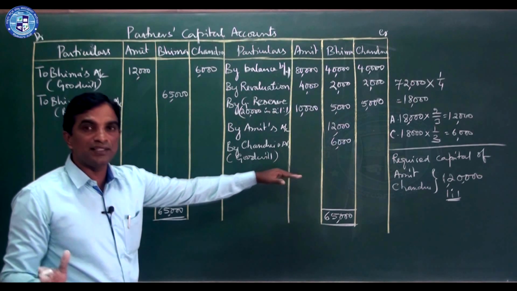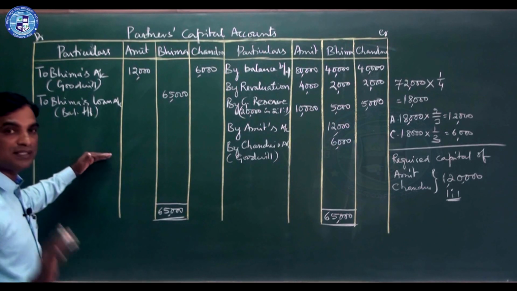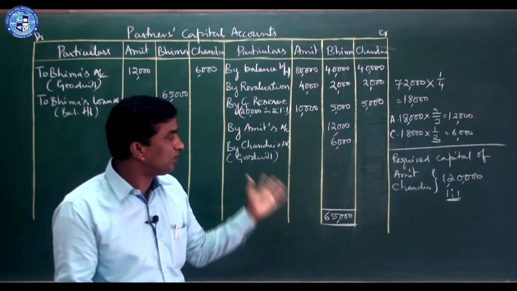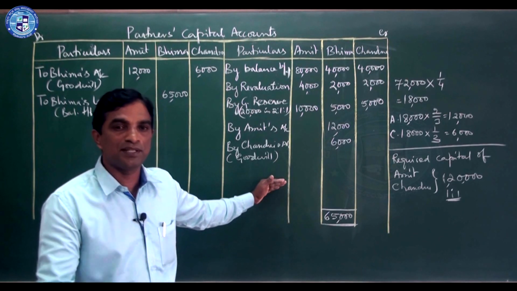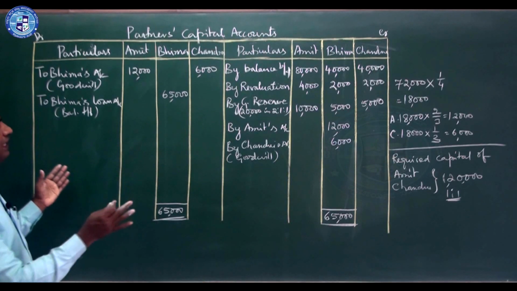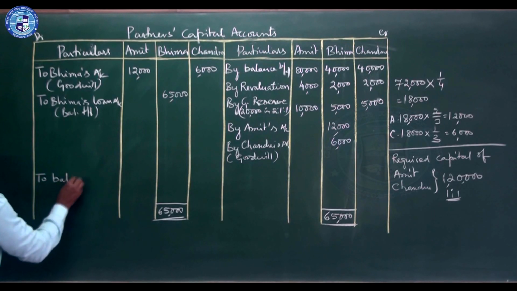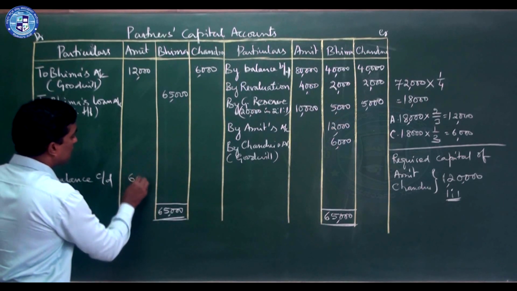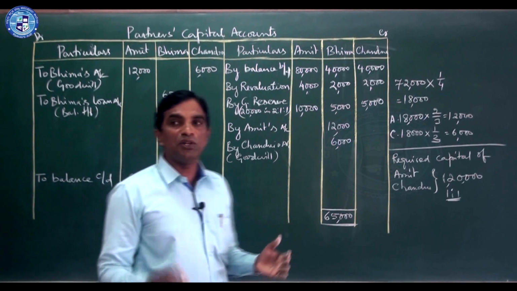Now after adjusting this, before closing the account, just see the balance. Before writing the balance, take sufficient space, because I told you sometimes the firm may give them excess money, if any. Deficit means they should give. Now leave two lines to write, thinking that the firm only will give them. Write the general entry, that is balance carried down. As per this, it is 60,000 and 60,000. Now you should see the balance.